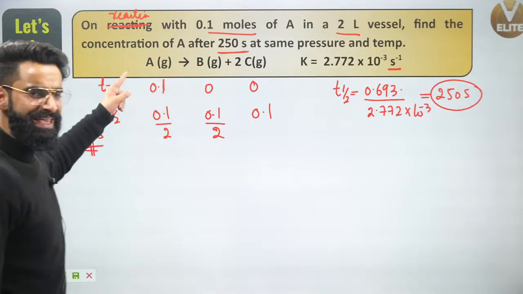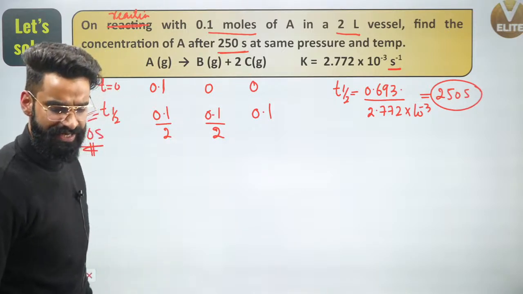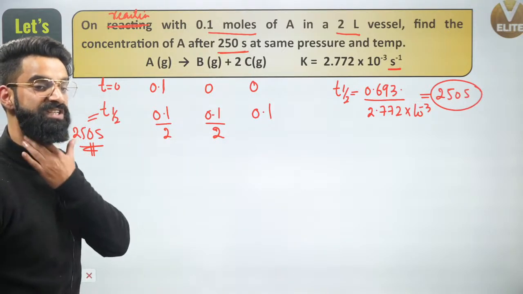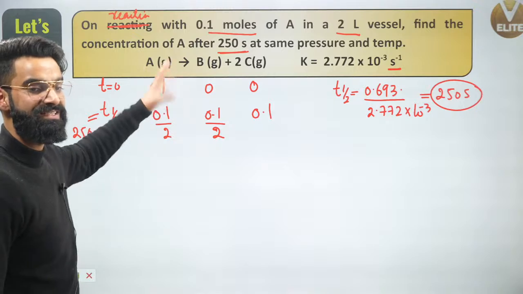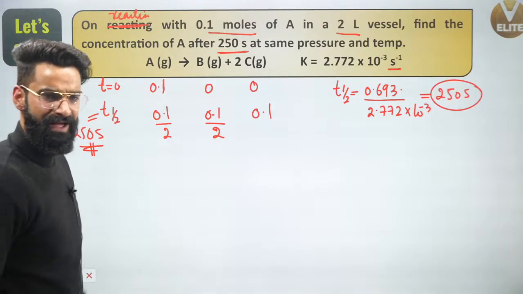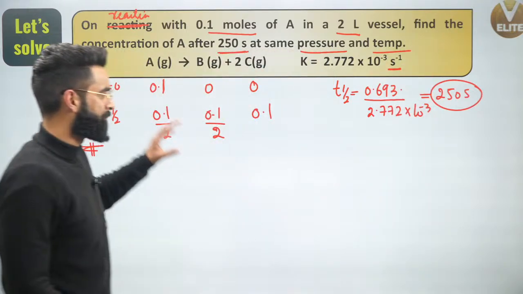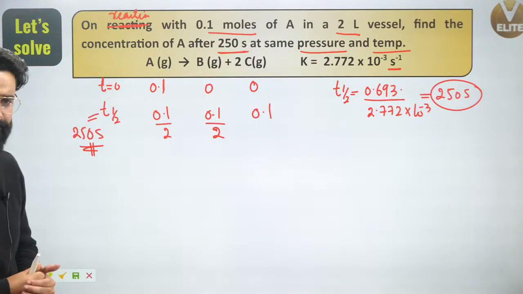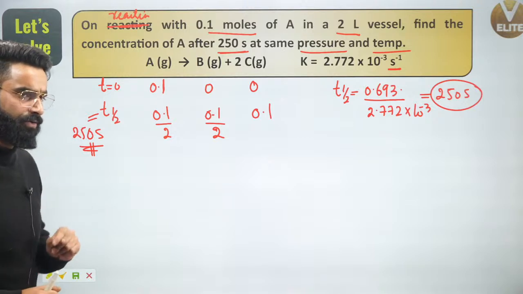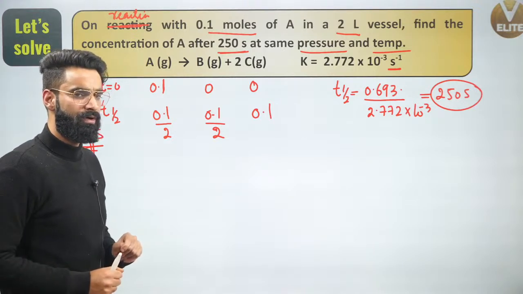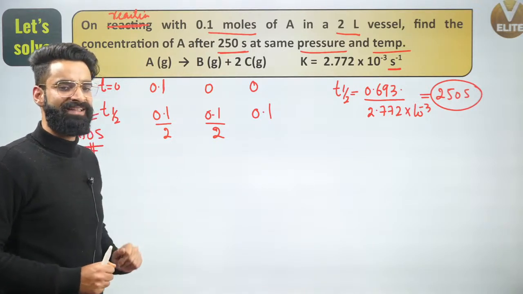Now people, is this a homogeneous gaseous phase reaction? Is every reactant and product present in gaseous form, with the reaction taking place in a container? Yes. And the pressure and temperature of the mixture are kept fixed. At time t equal to 0, how many total moles were there in the container?